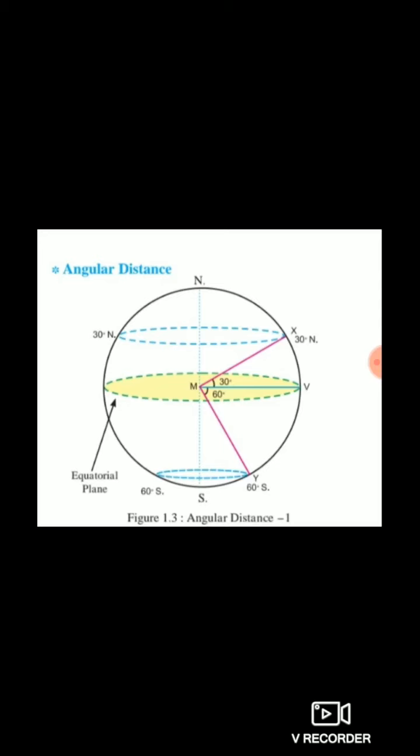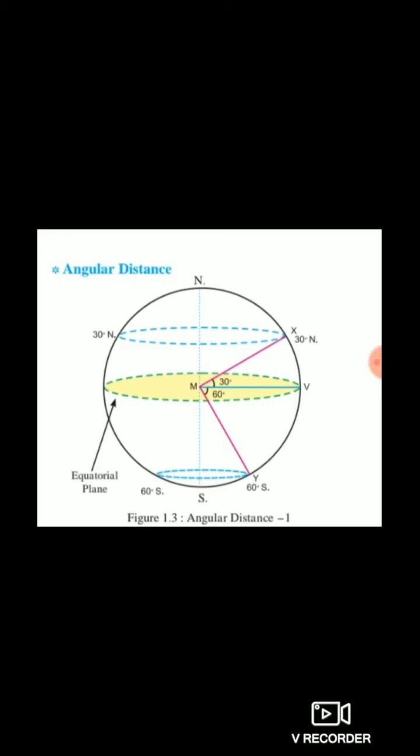geographers developed a miniature model. So the location of any place on the earth is determined with reference to the center of the earth. Underline this sentence: the location of any place on the earth is determined with reference to the center of the earth.